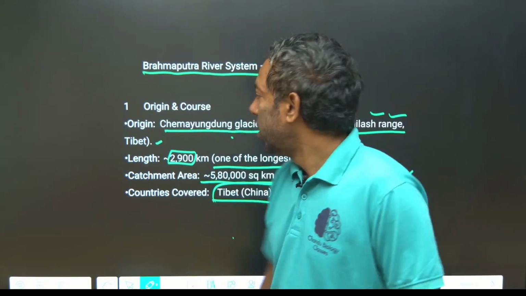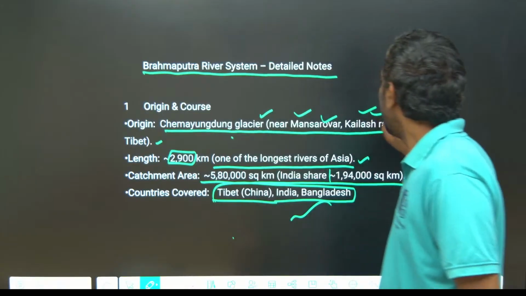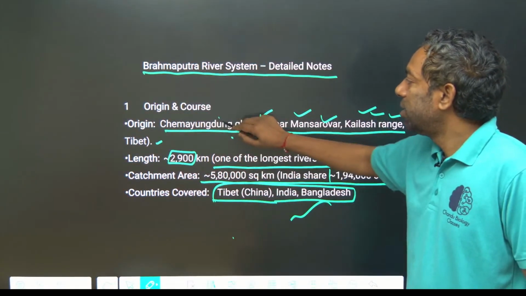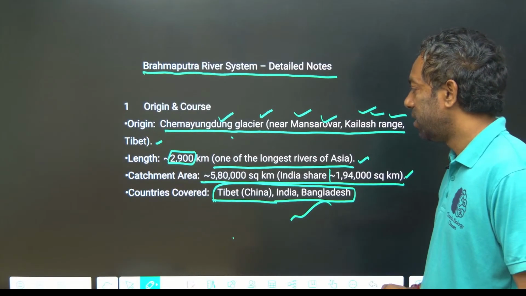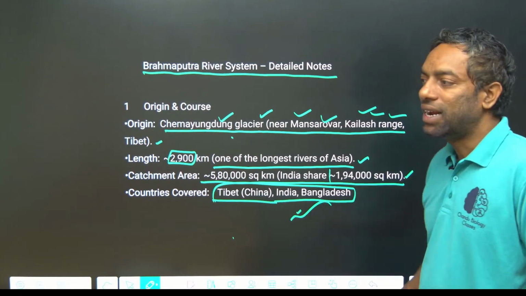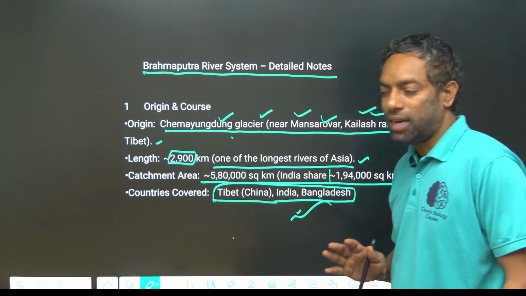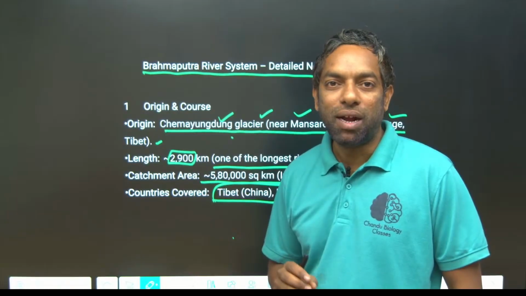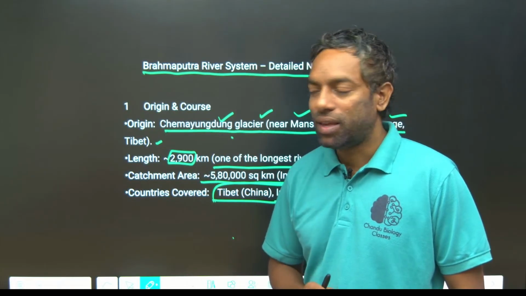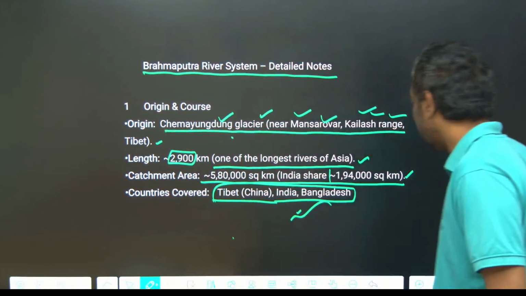At Manasa Sarovar in the Kailas range, the Chemgyang glacier is where the Brahmaputra originates. The countries it flows through are Tibet, India and Bangladesh. Tibet is included in China.